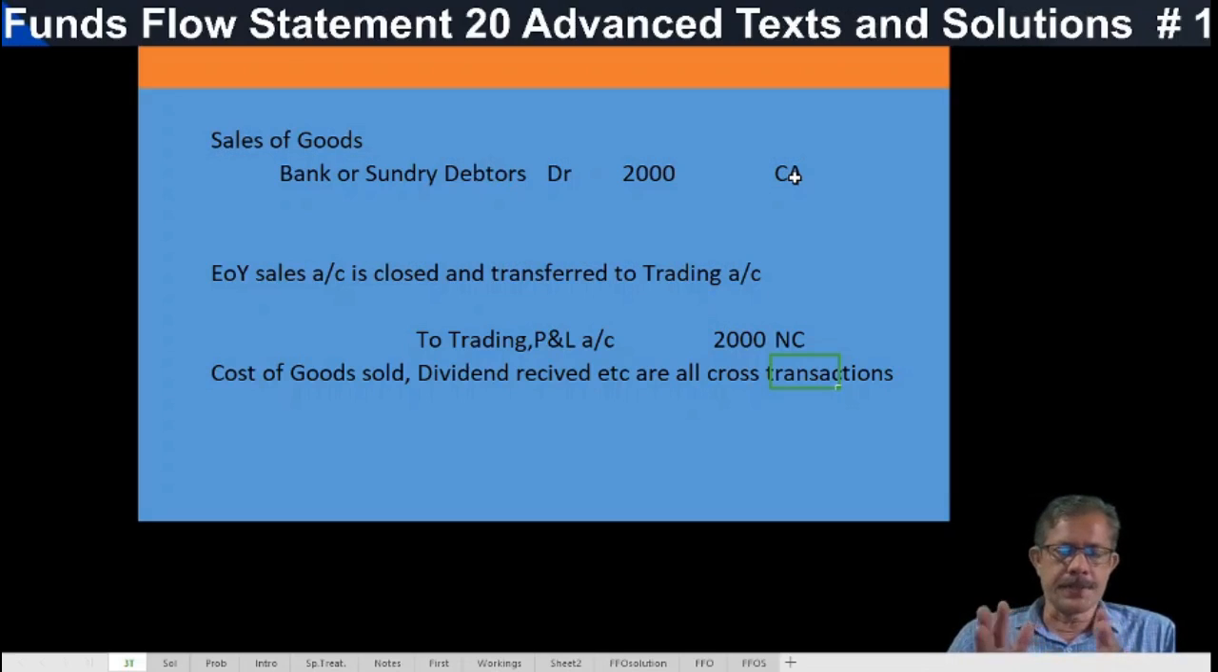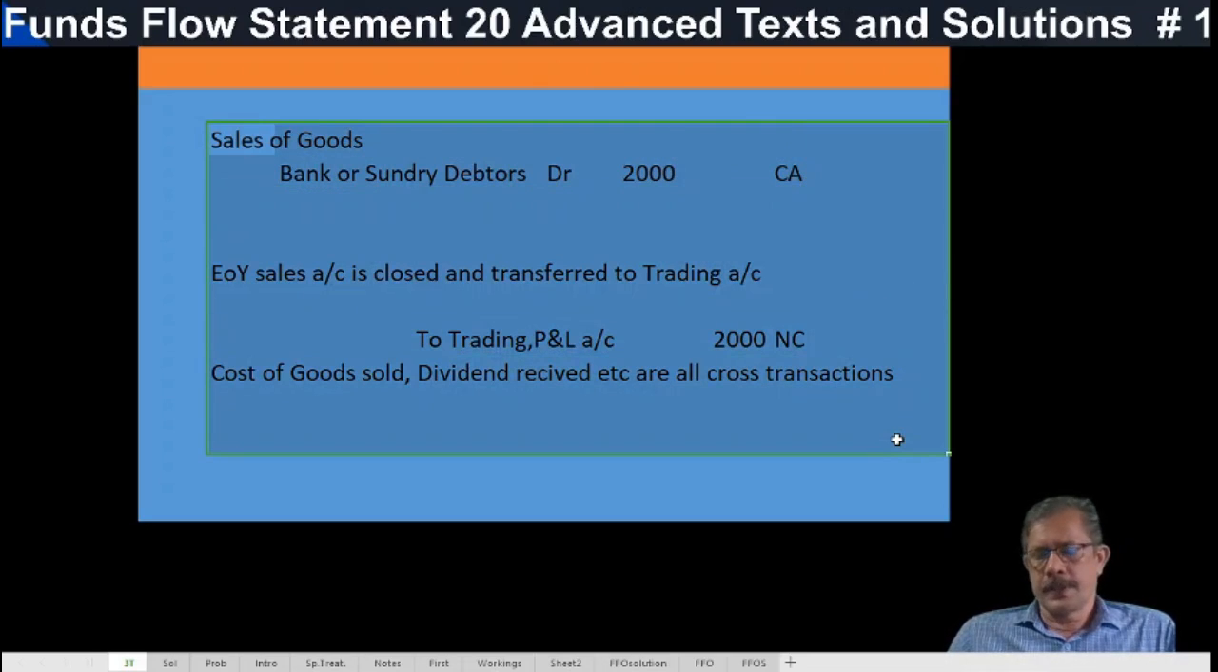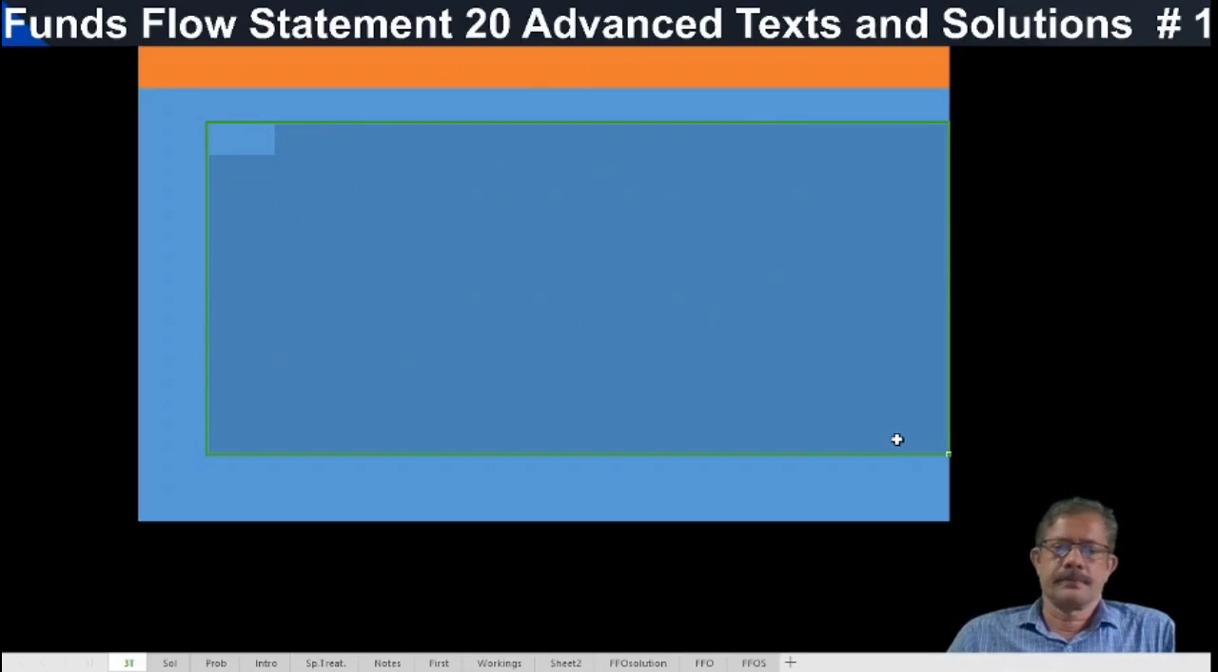That is why the balance sheet is important. What is left at the end of the period. Similarly, cost of goods sold, dividend received, any income or any expense. One will be a current item and the other will be a non-current item, which changes the working capital position. But in the profit and loss account, there are several items which do not make a change in the working capital.